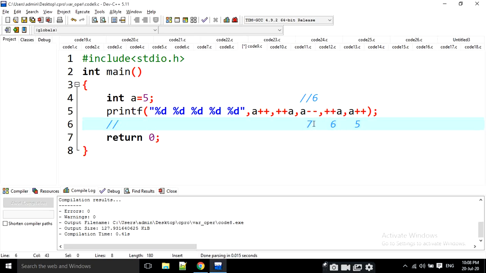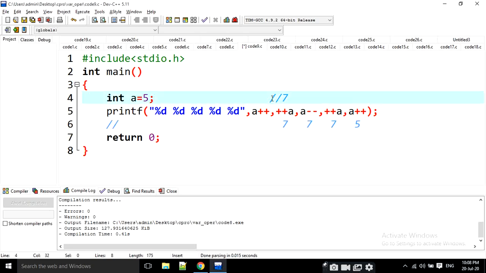Okay, then this 6 is moving into here. This is going to be pre-increment. Pre-increment means it is going to be incremented first, then it is going to be displayed here. If you observe here, it is incremented, then this one is also incremented.